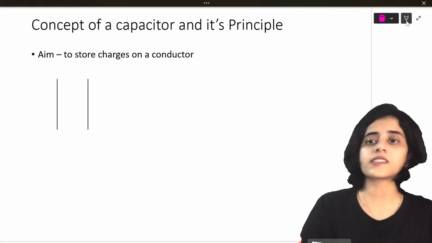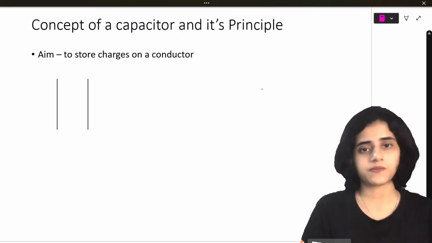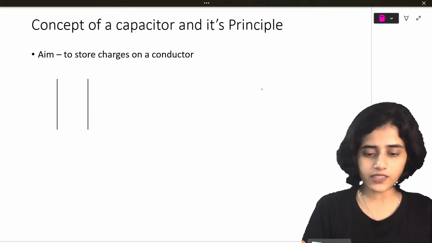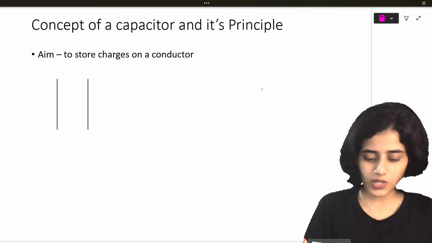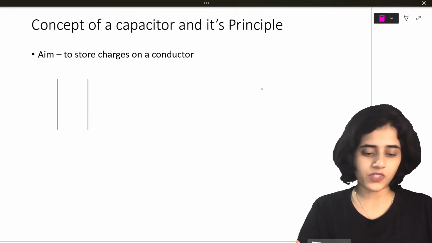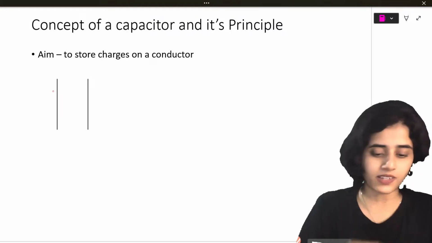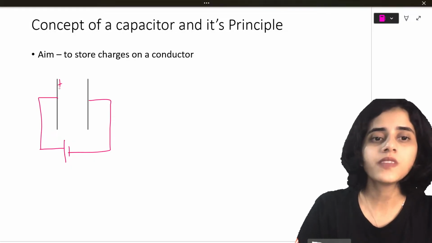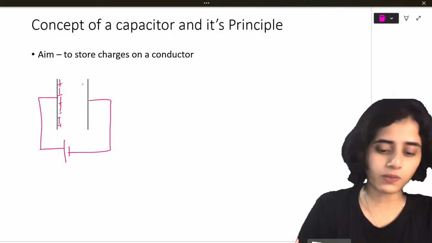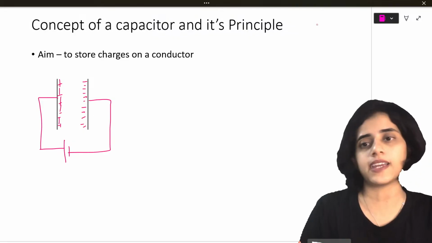Next, what we're going to learn is the concept of a capacitor. What we discussed till now is what is capacitance, the formula and all of that. So now we're going to start with the concept of a capacitor. What is basically a capacitor? It has to store charges, as somebody already said. Imagine this is a capacitor and it's connected to a battery. If it's connected to the positive, this side will be positive and this side will be negative.